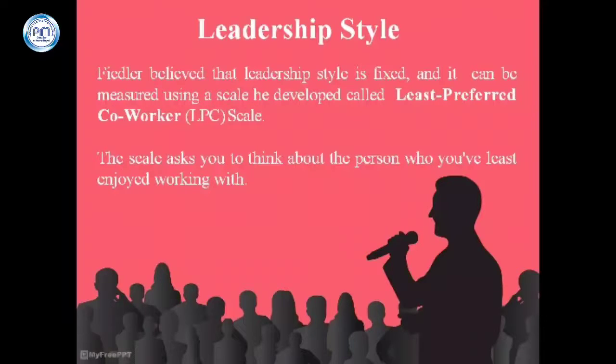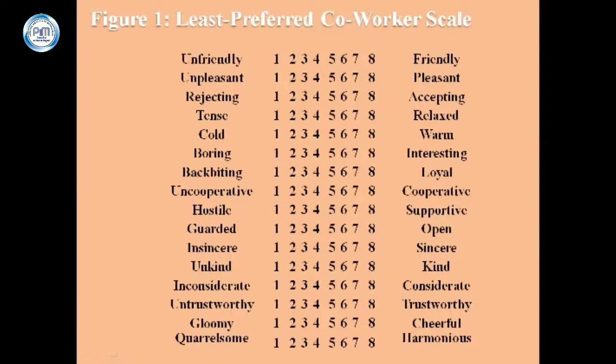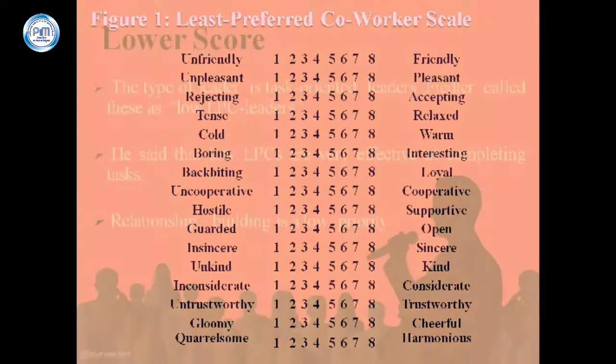Fiedler believes that leadership style is fixed and it can be measured using a scale he developed called the least preferred coworker scale. The scale asks you to think about the person who you have least enjoyed working with. This can be a person who you have worked with in your job or in education or training. Then we rate how we feel about that person for each factor and add up our scores. If the total score is high, you are likely to be a relationship oriented leader. If your total score is low, you are more likely to be a task oriented leader.